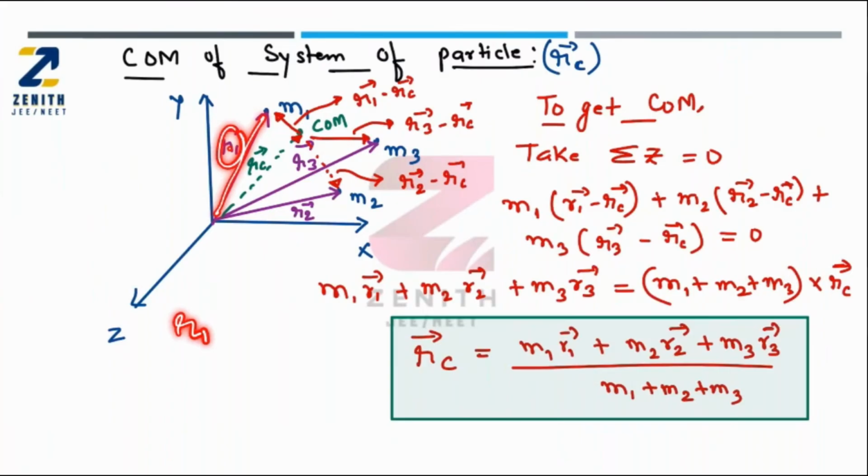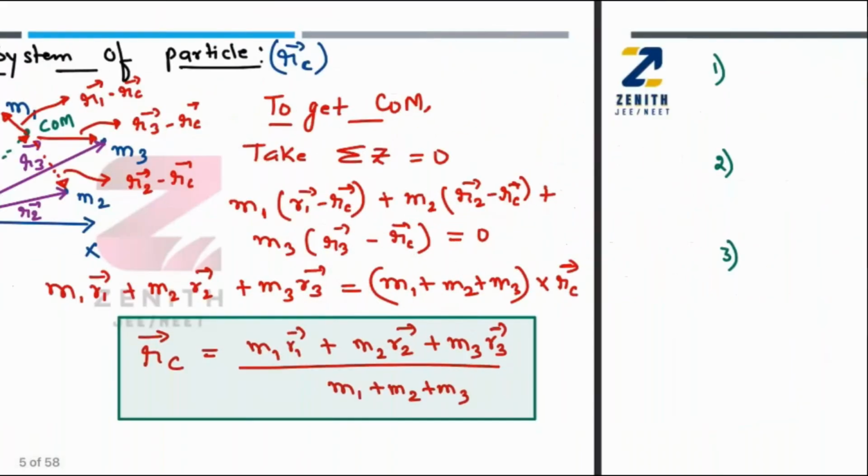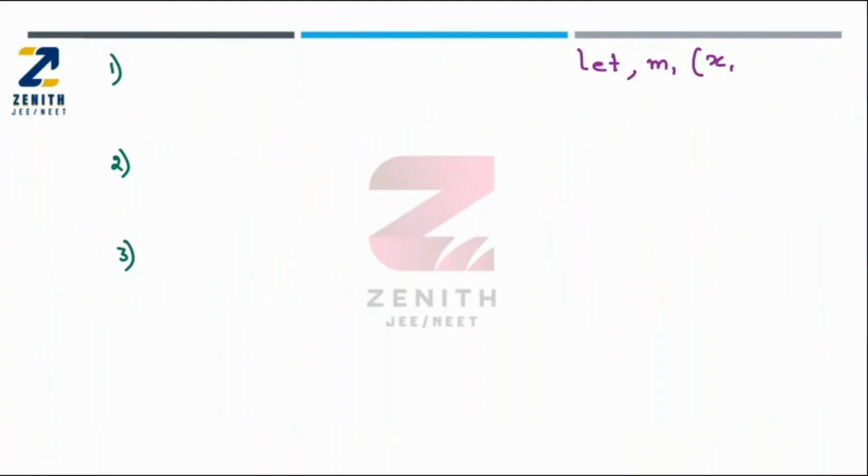So this r1 can be written as x1 i cap plus y1 j cap plus z1 k cap. Similarly for r2, r3. Now I am writing in terms of coordinates: M2 will be at x2, y2 and z2, and M3 will be at x3, y3 and z3.